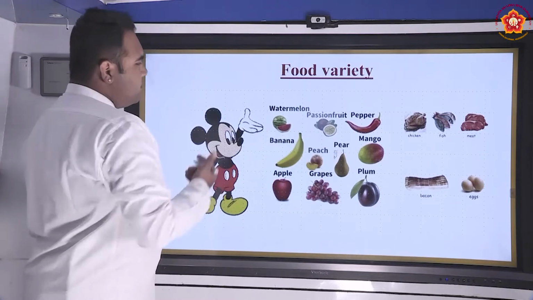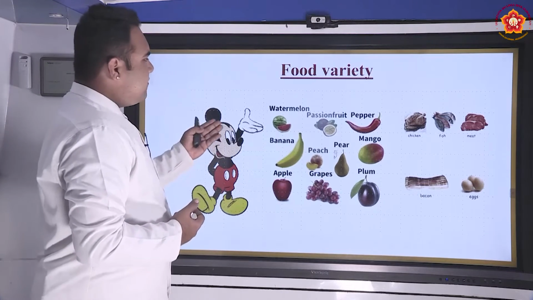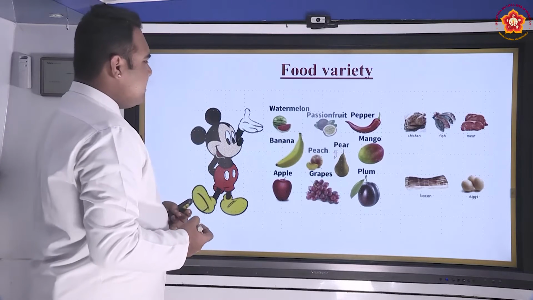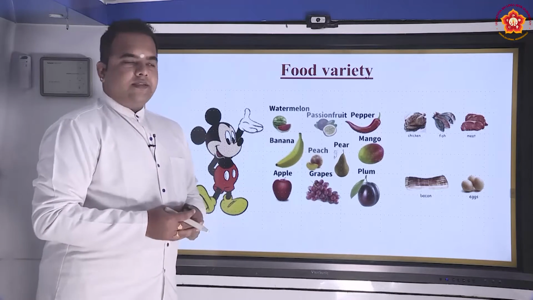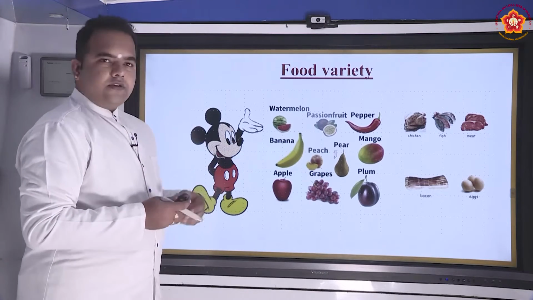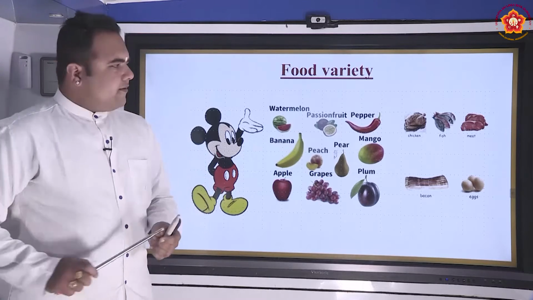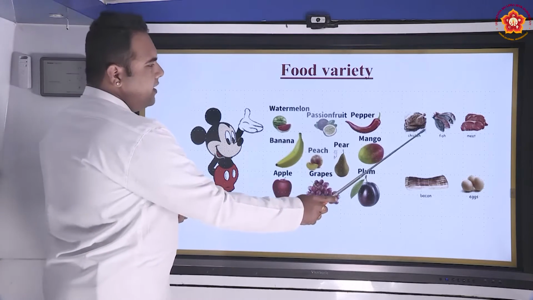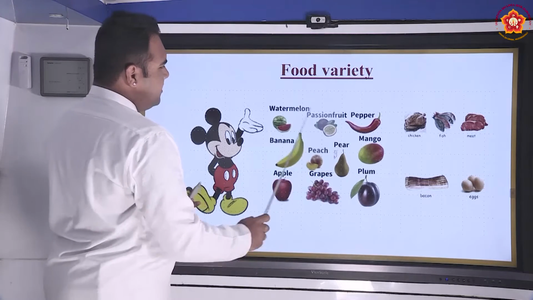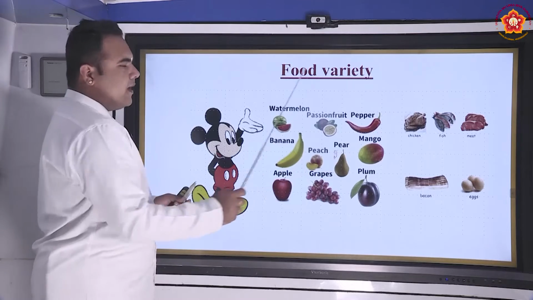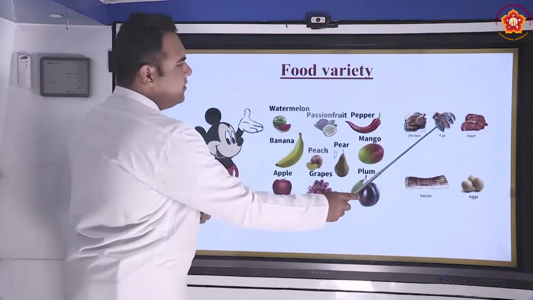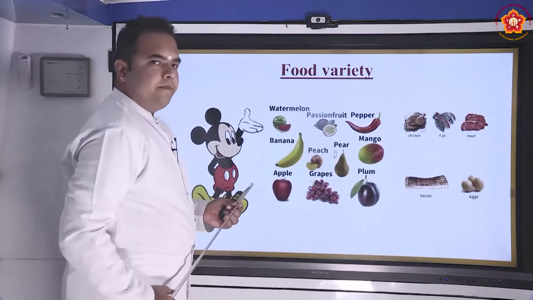Food variety. Now you can see here the various kinds of food that are listed. A few of them you can see are the plant sources of food, and if you look here carefully, these are the animal sources of food. So while these are the plant sources of food, these would be the animal sources of food.